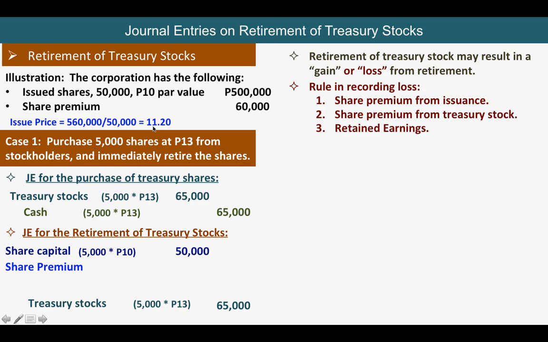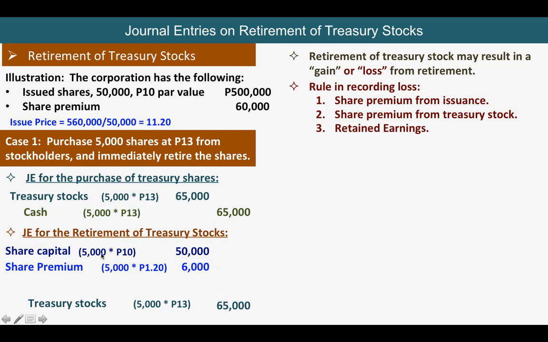So the share premium from issuance is 1.20. So here the share premium is 5,000 times 1.20, because this is what we have just retired, 5,000. That will give us 6,000. So there's still a difference of 9,000.